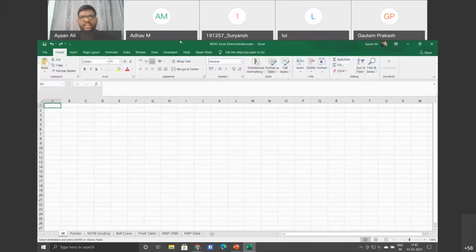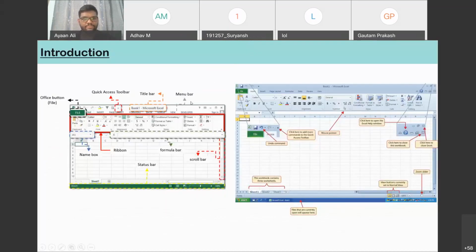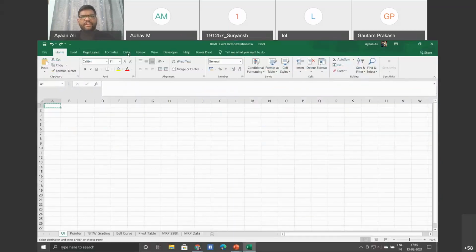And this is the title bar. The top one will show your document name, and then this is your menu bar. As I told you, when I myself learned Excel, the classes were almost 22 to 23 hours. But here we'll just be covering very quick basics in around 1 hour of time. So once the session is over, what I would suggest is to try to experiment with all the commands.